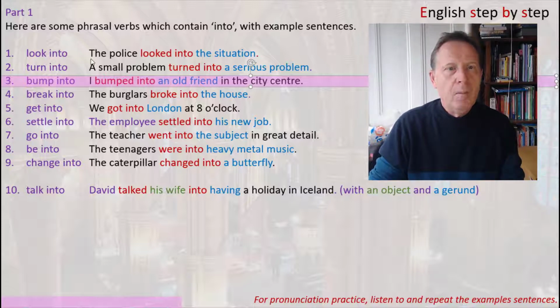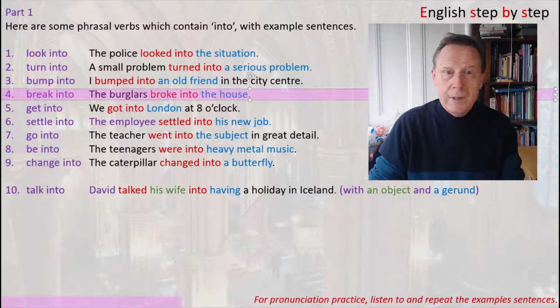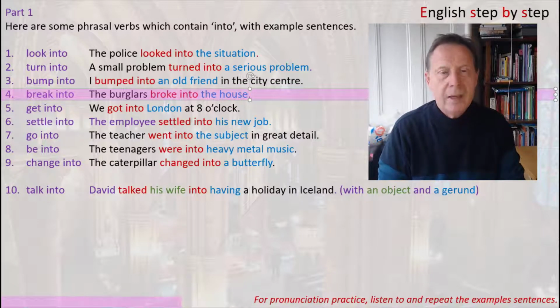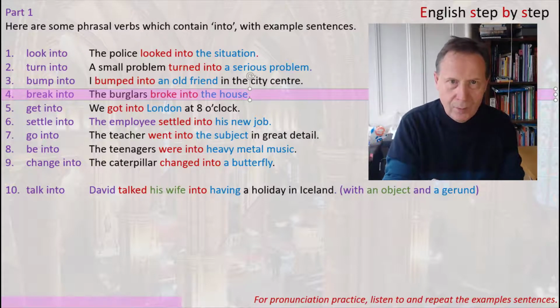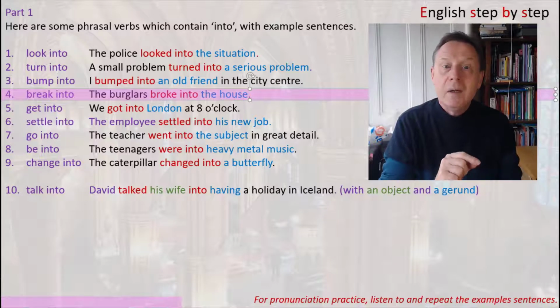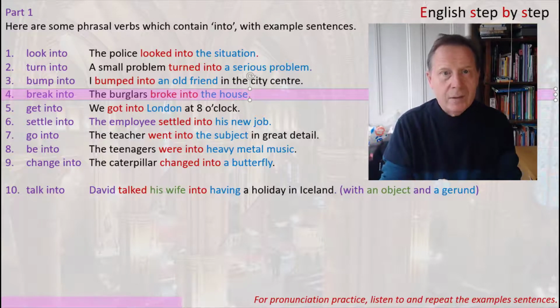Number 4, break into. And you can see the context. The burglars broke into the house. Now that means they went into physically, but they had to break something because it was criminal. In other words, illegally they went into the house. Maybe they broke the window, maybe they broke the door, but they broke into the house.